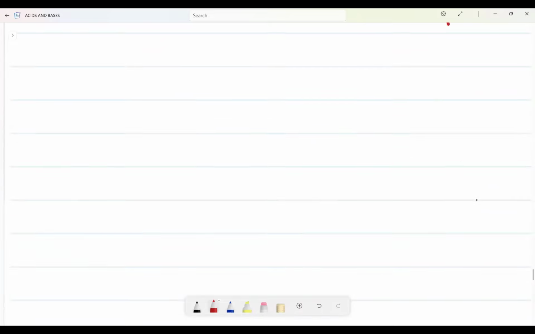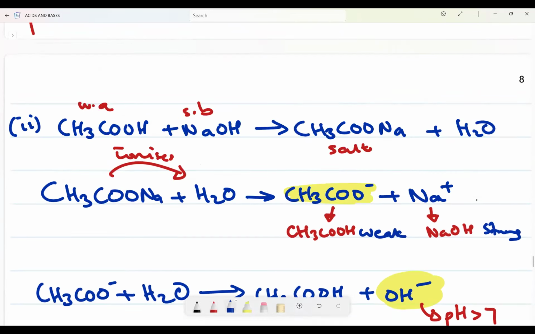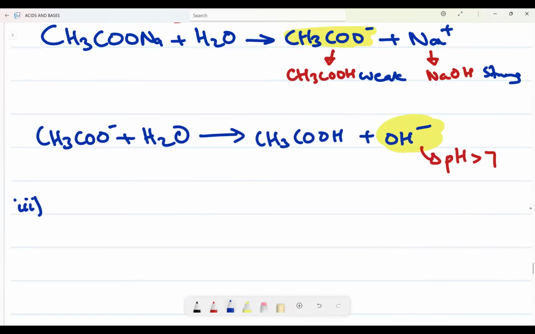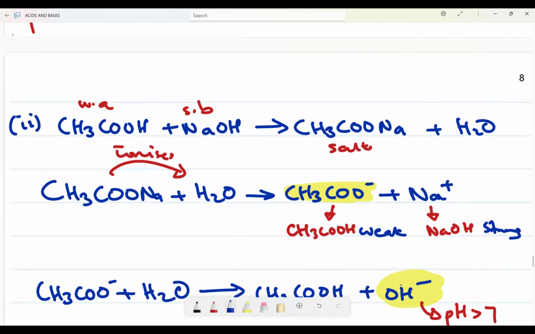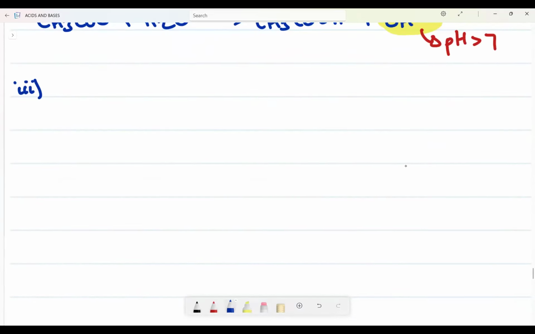Let's look at the third example, which is the third last example, under hydrolysis of salts. I'm going to say this was number 2, Roman figure number 2. On Roman figure number 3, let me now react. And I already knew this one will be basic. Why? Because now this is a weak acid and a strong base. Can you see now the pH should be greater than 7? Very, very good. So now let me react now.